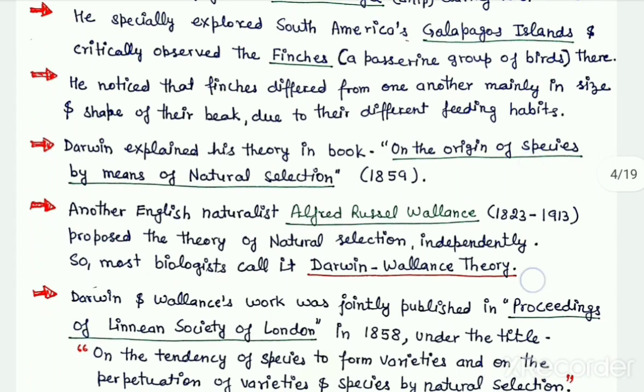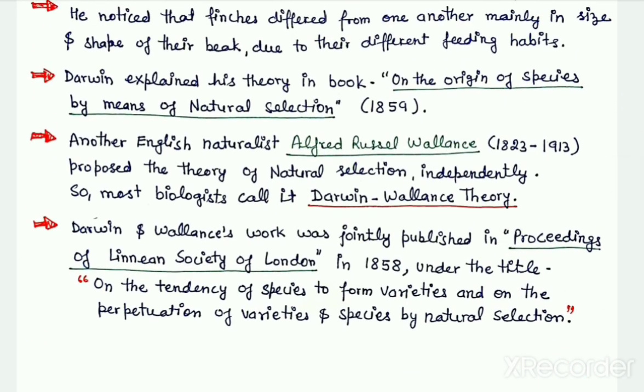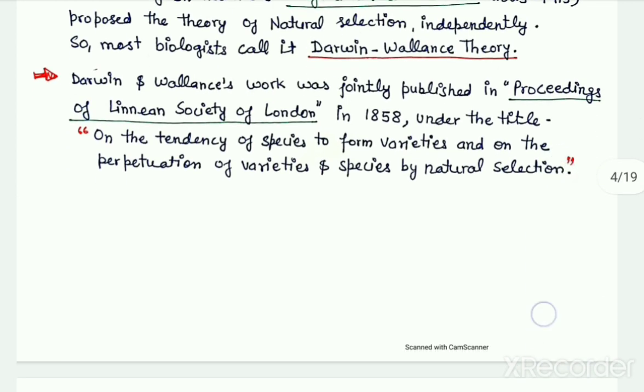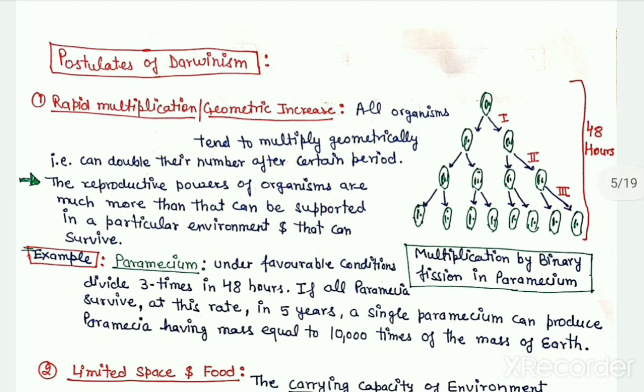There was another scientist whose name was Alfred Russel Wallace. He also proposed a very similar theory independently. So most biologists, instead of stating it as Darwinism, call this theory the Darwin-Wallace theory. Now let us take a look at the important postulates of Darwinism.